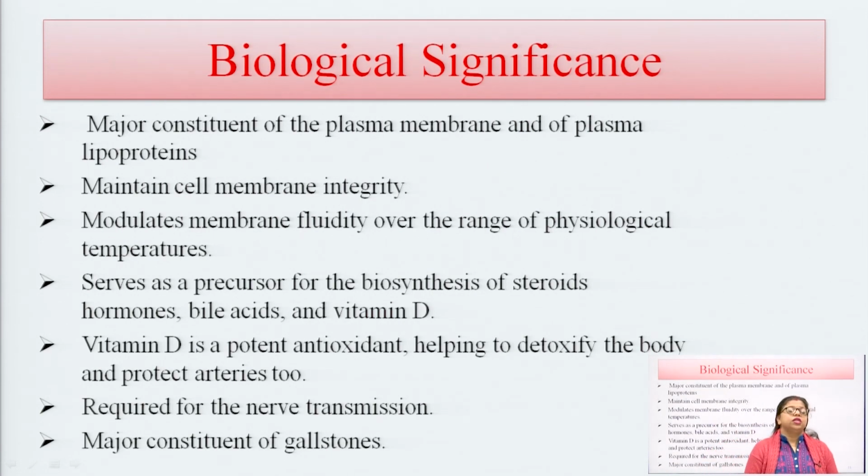So, what is the biological significance of cholesterol? Cholesterol is the major component of the plasma membrane and of the formation of lipoproteins. Plasma membrane and lipoproteins are synthesized with the help of cholesterol. Cholesterol is a precursor for the formation of all the cell membranes in our body, and it also maintains cell membrane integrity and strength.